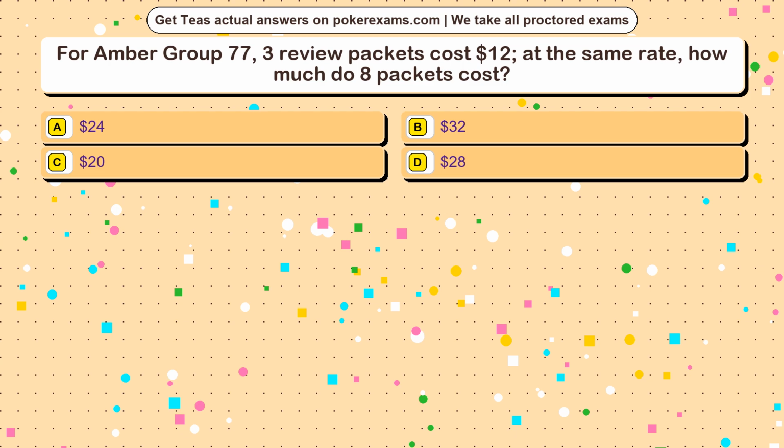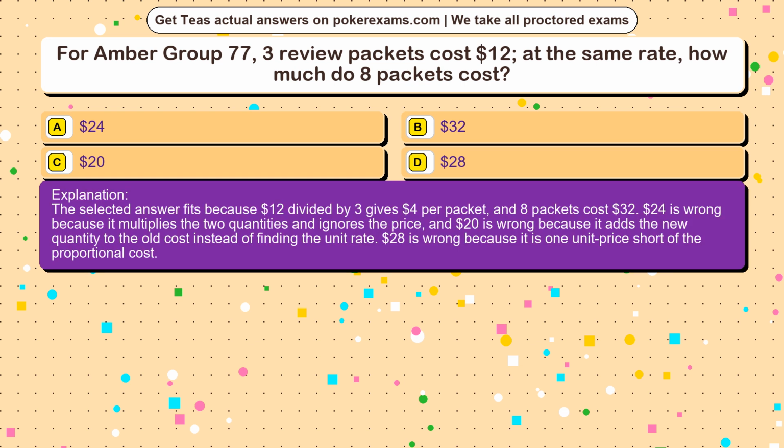The correct answer is option. The selected answer fits because $12 divided by 3 gives $4 per packet, and 8 packets cost $32. $24 is wrong because it multiplies the two quantities and ignores the price, and $20 is wrong because it adds the new quantity to the old cost instead of finding the unit rate. $28 is wrong because it is 1 unit price short of the proportional cost.